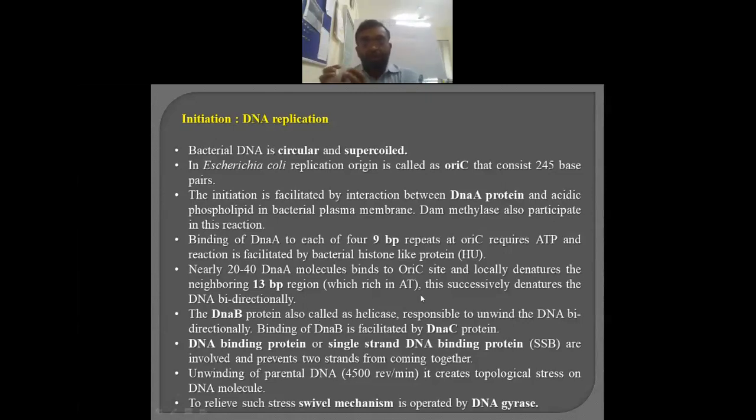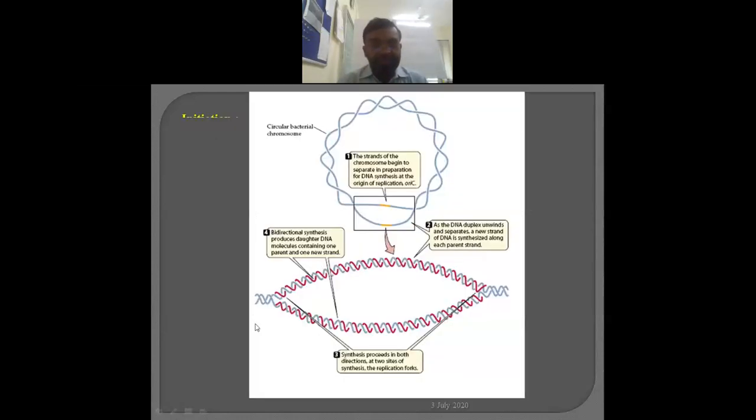Due to the complex formation at the 9 base pair region by DNA A, the A to T region gets exposed and separated, and as it is separated, immediately a DNA B protein comes there. Another name of DNA B is helicase, the helicase enzyme. You can compare the helicase with a jeep. You are all aware of the jeep: whenever the jeep is opening, at that time two strands are separated along with the movement of the jeep knob. Similarly, DNA B is there here.